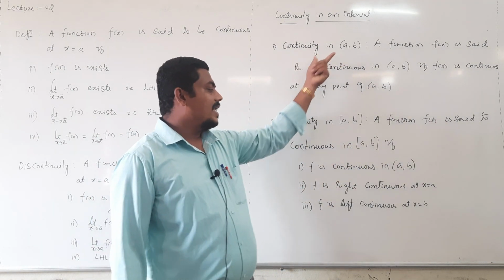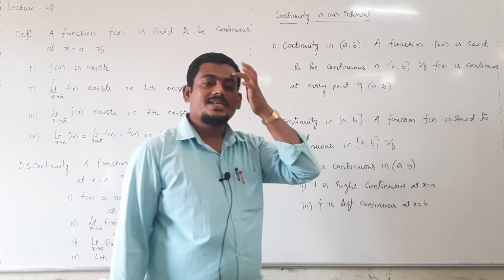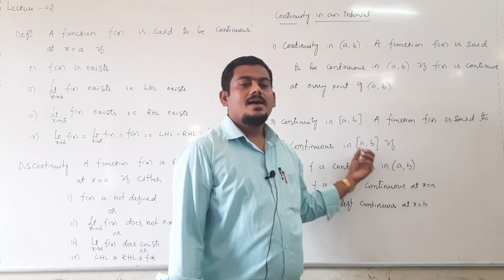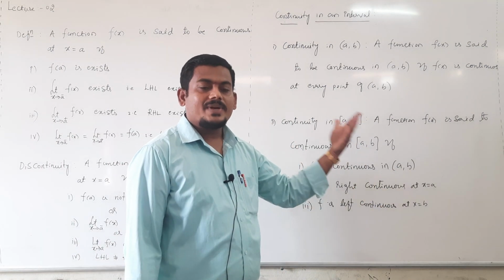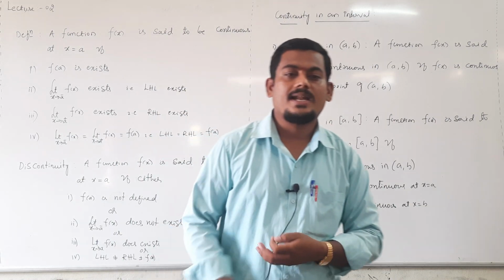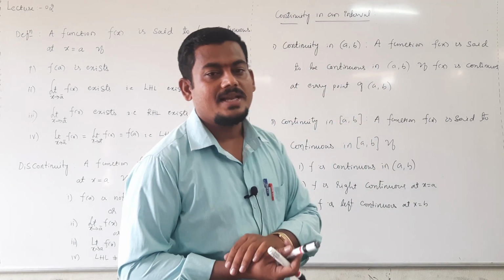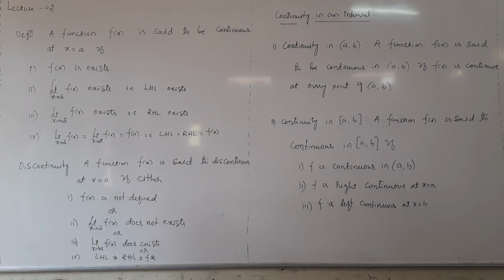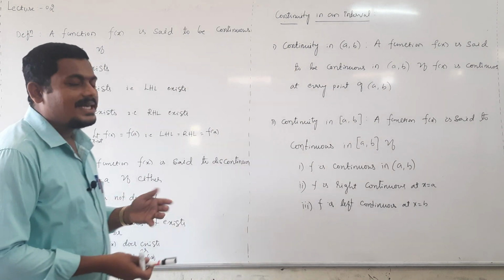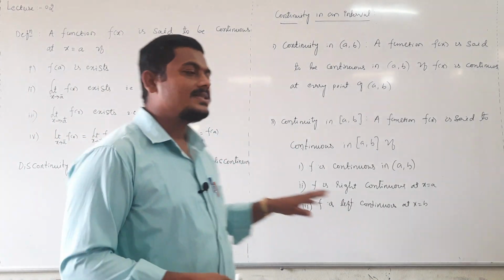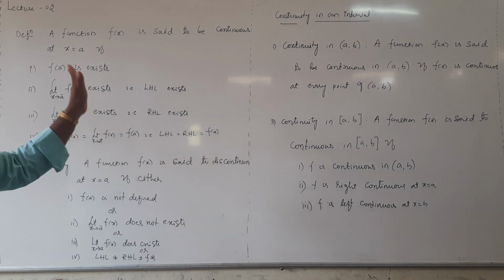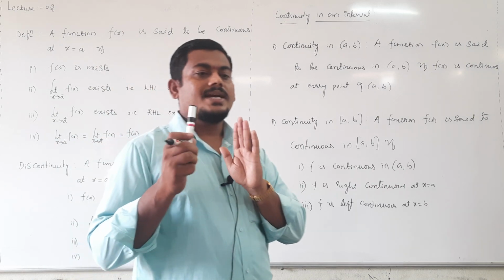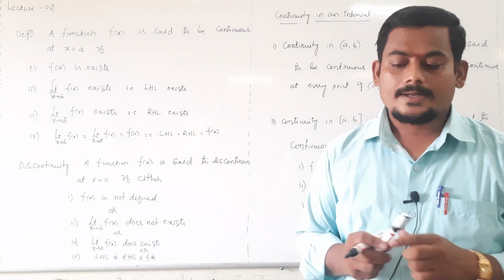Continuity in open interval and continuity in closed interval. A function is said to be continuous in closed interval if it is continuous in open interval and it is right continuous at a, left continuous at b. This is the definition of continuity of the function in an interval. This is the definition of continuity of the function at a point. And what are the necessary conditions to say the function is discontinuous? If at least one of these conditions is not true, then the function is discontinuous. Discontinuous means not continuous, right?